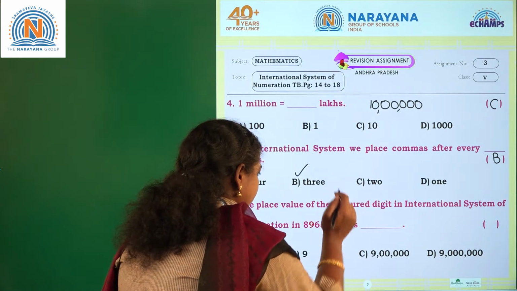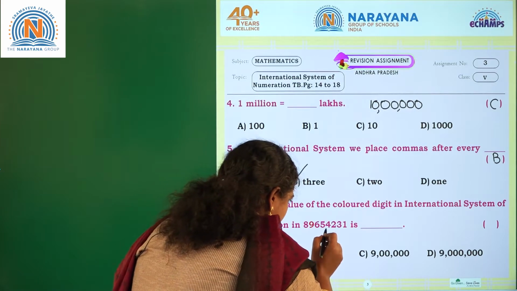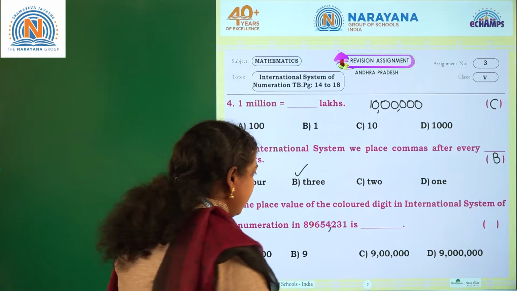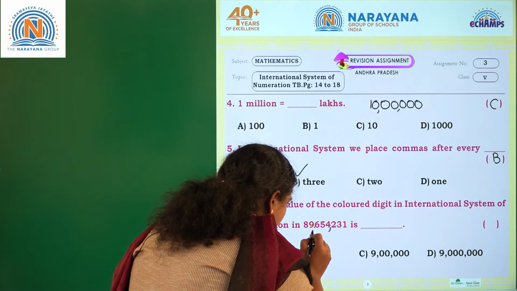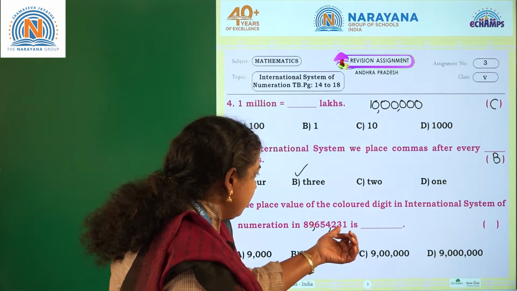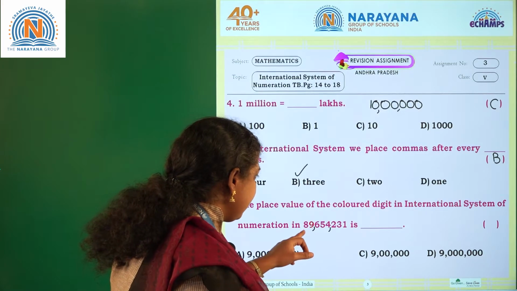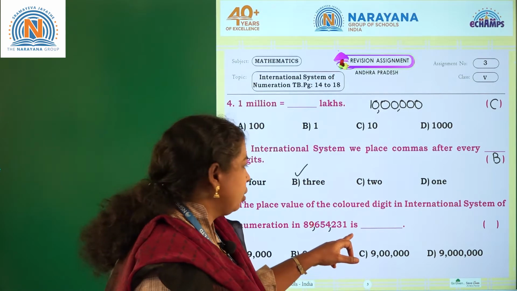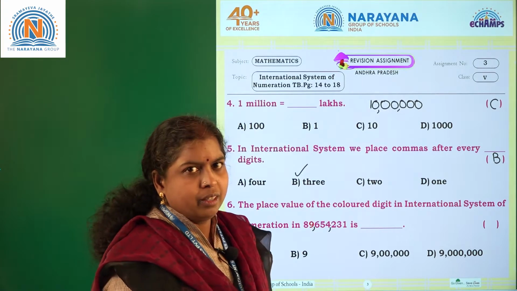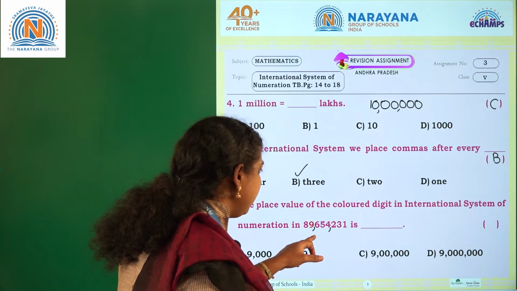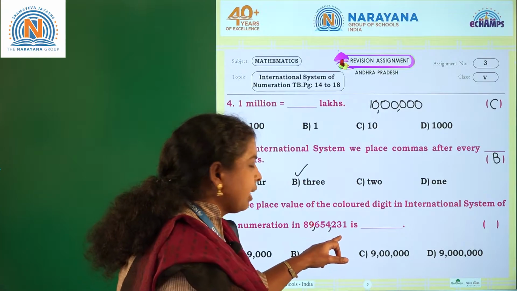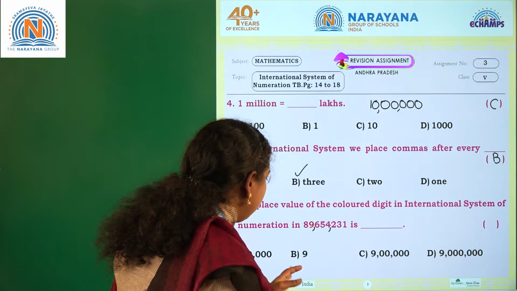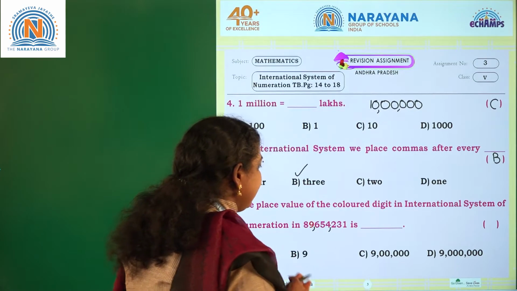Okay. Now if you write it in the international system, you have to put a comma here, and here you have to put one more comma. So how will you read this number? It is 89,654,231. Okay, it is 89,654,231. Now, what is the place value of 9?